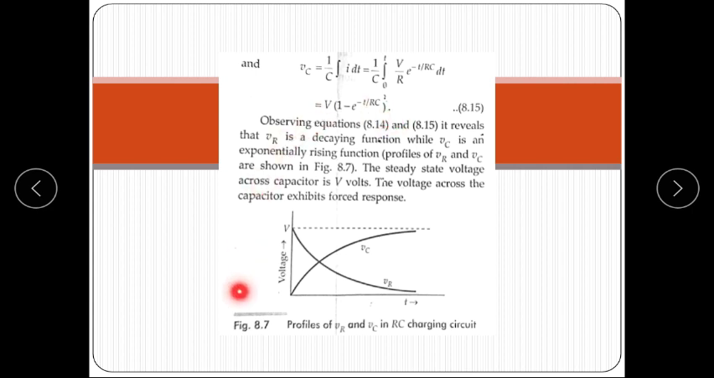Now we draw a graph of Vc and Vr with respect to time. So we see that Vc is an exponentially rising function and Vr is an exponentially decaying function. It means initially Vc is equal to 0, but with time Vc gets charged. It means the capacitor gets charged. So Vc across the capacitor is an increasing function and Vr is a decaying function.